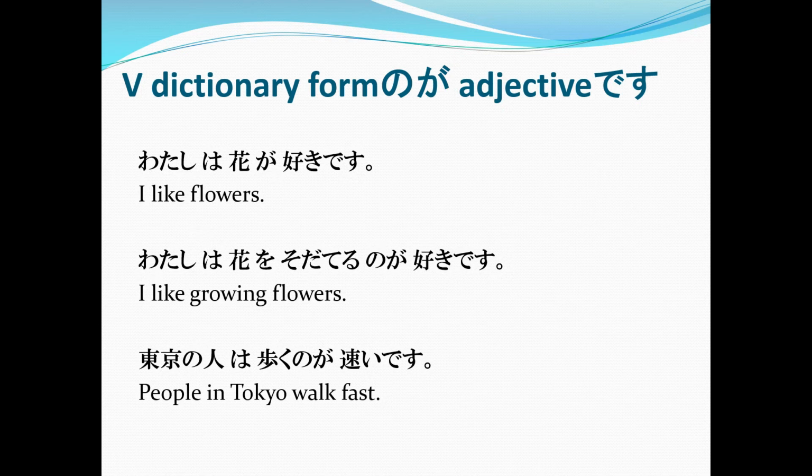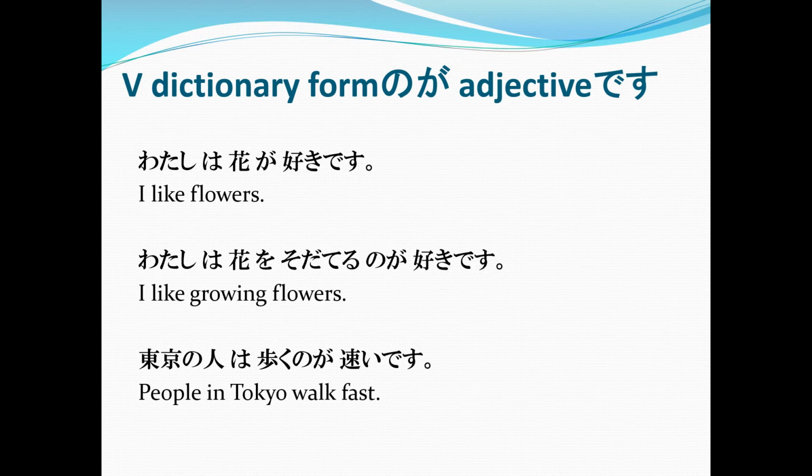So the adjectives used in this sentence pattern are usually ones that describe likes or dislikes and skills or capabilities, such as suki, kirai, jouzu, heta, hayai, osoi, and so on. But in the last example, we are talking about how the people in Tokyo walk. So it is fast. That's why we use Tokyo no hito wa aruku, the dictionary form of arukimasu, then no ga, adjective, hayai desu.